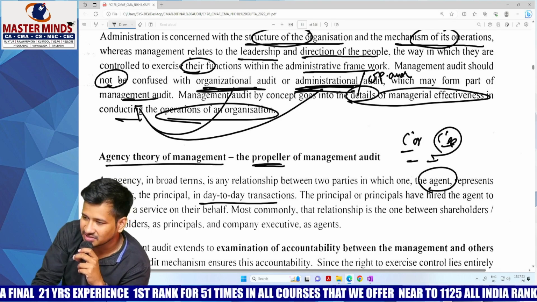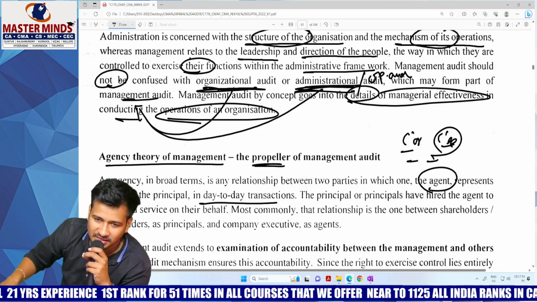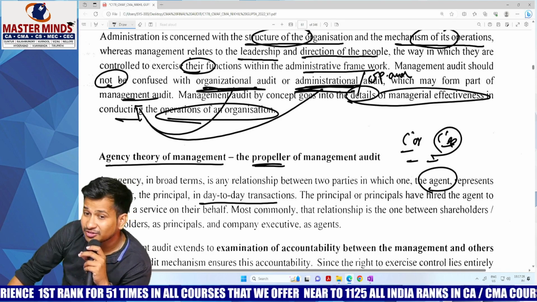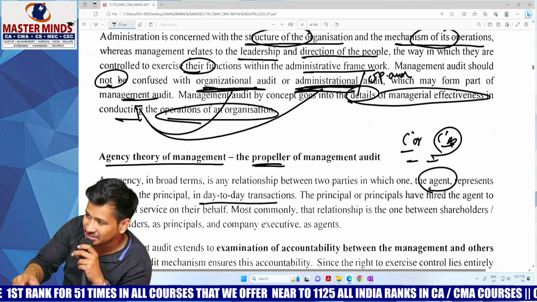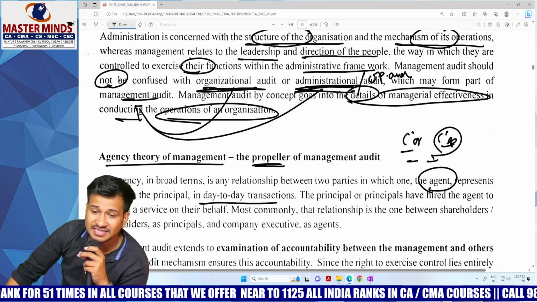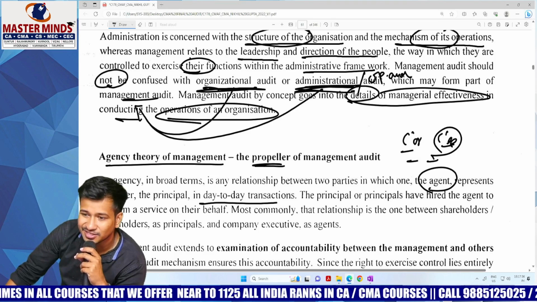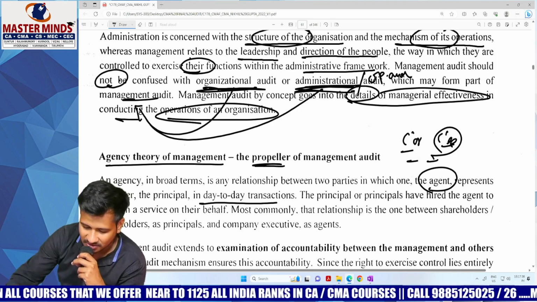Who will be given a commission? That is like agent. The same logic will be applicable here also. Board of directors are hired for the company. Board of directors are given remuneration, which is nothing but commission. That is nothing but managerial commission. Hope you have got the concept now why it is called managerial commission.